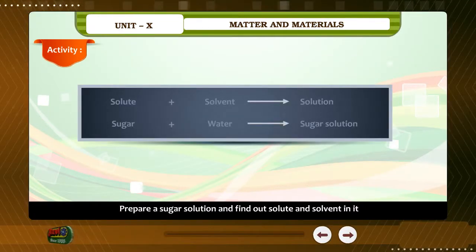Activity. Prepare a sugar solution and find out solute and solvent in it. Solute plus solvent gives rise to solution. Sugar plus water gives rise to sugar solution.